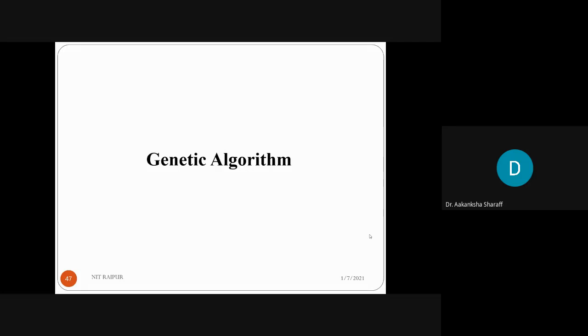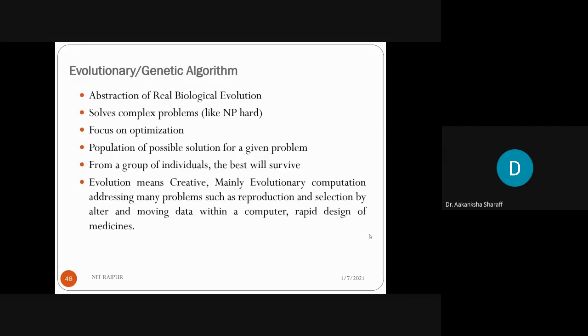Okay, so let's move on to the next nature inspired algorithm, that is the genetic algorithm, one of the most popular and famous among all the nature inspired AI techniques. So, what does the genetic algorithm deal with? It was first introduced by John Holland. He is one of the famous scientists who introduced the genetic algorithm, or we can also call this genetic algorithm an evolutionary algorithm.